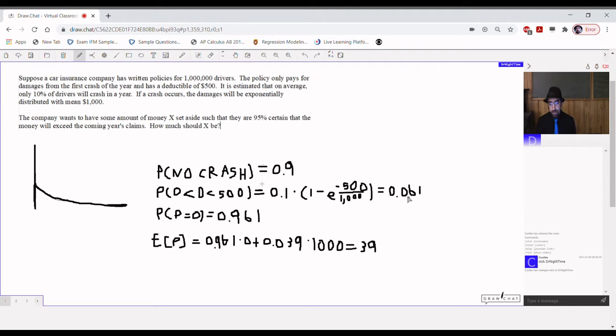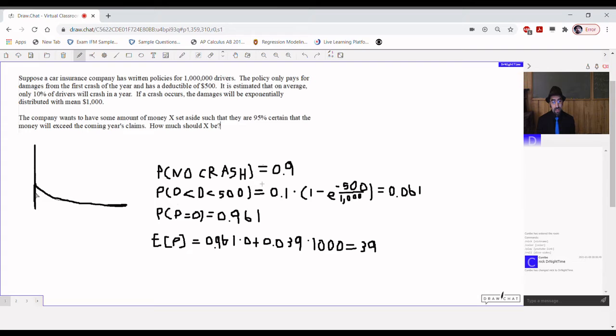Anyway, so that probability that there is a crash, but that the damages are less than $500, is 0.061, or 6.1%. So the total probability that the payment equals 0 is 0.961, or 96.1%. So there's a 96.1% chance that you'll be right here in this spike, or what I'll call a point mass, because I'm viewing it from an engineer's perspective.